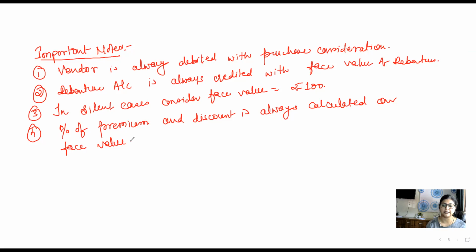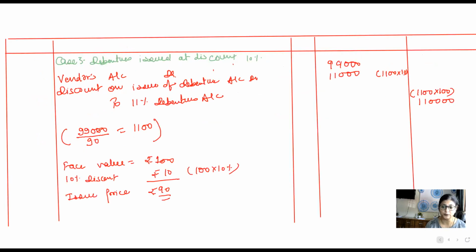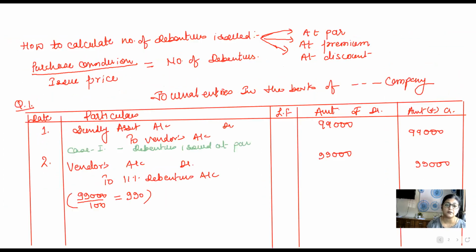So whenever you buy an asset, let us recap. What do we do? First of all, we write that asset on the debit side and vendor on the credit side. If the name of asset is given, the name of asset will come over here, and if the name of vendor is given, the name of vendor is going to come.